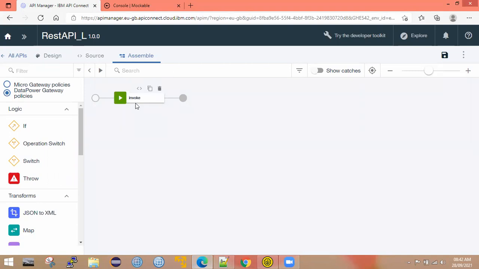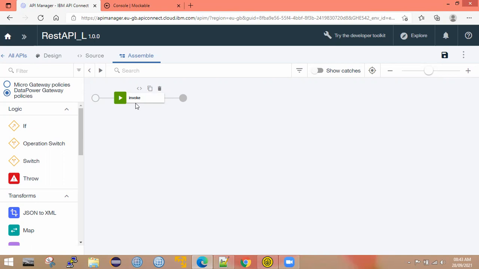In projects also, you will mostly use the same thing. That's why whenever you are creating a REST API, by default in the assembly it shows the invoke policy. The importance of the invoke policy is to invoke any web service and get the response. In IIB, the invoke policy is similar to the HTTP request node, right? What is the importance of the HTTP request node? It will invoke any web service and get the response, right? The same as this.